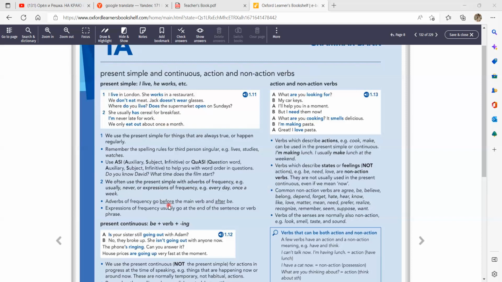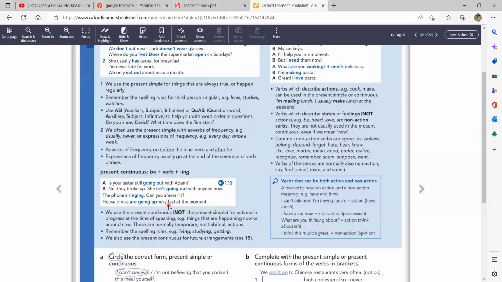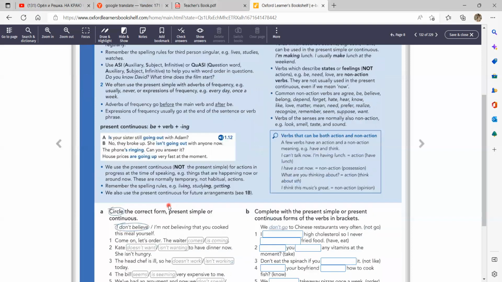Right, now let's move to the present continuous tense. So we use it for actions in progress at the time of speaking. So what is happening now? Or things that are temporary, not habitual. For example, is your sister still going out with Adam? No, they broke up. She isn't going out with anyone now.